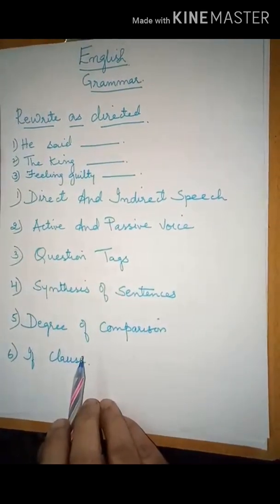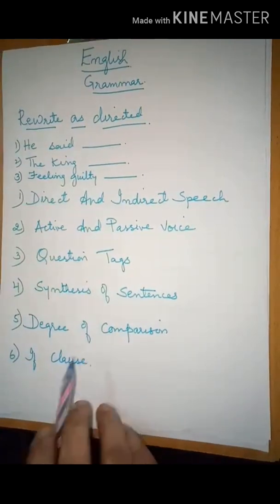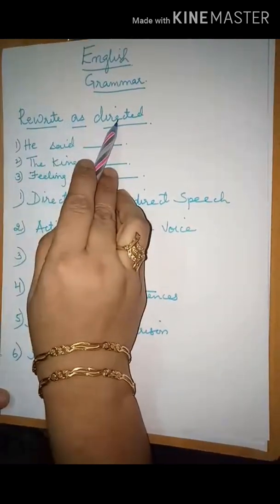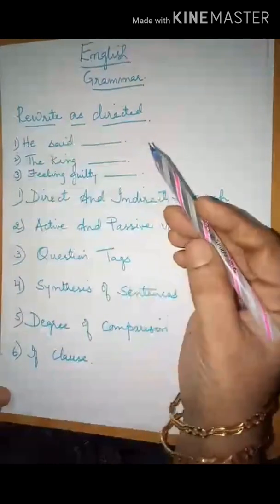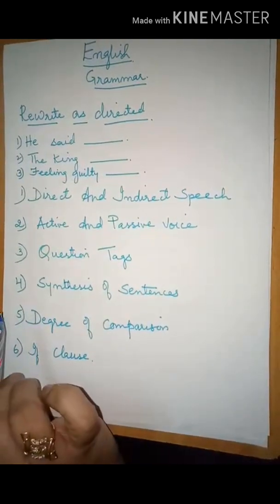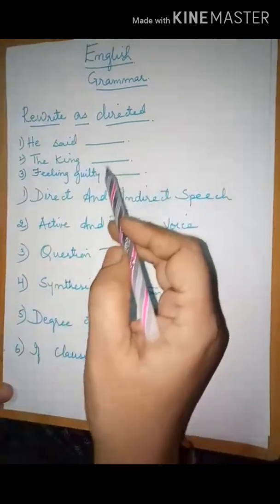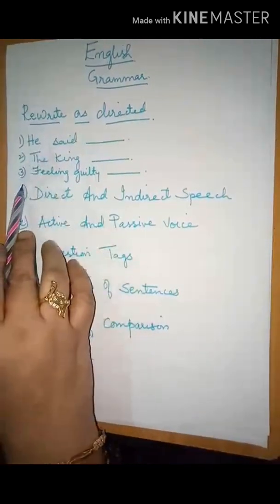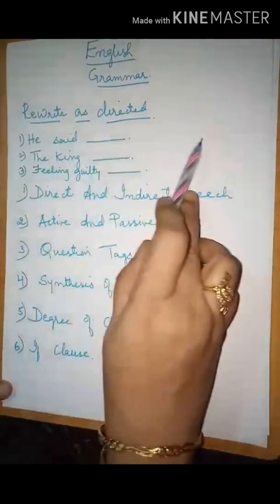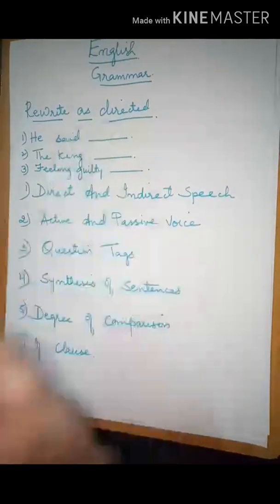Let us start our revision for the term exam. We will start with the grammar part. In grammar, you will be getting a bit, rewrite as directed. In rewrite as directed, a passage will be given to you and 3 sentences will be underlined. You have to rewrite as directed. Now, for these 3 sentences, only the starting words will be given and a blank will be there. You have to change the other part as directed.